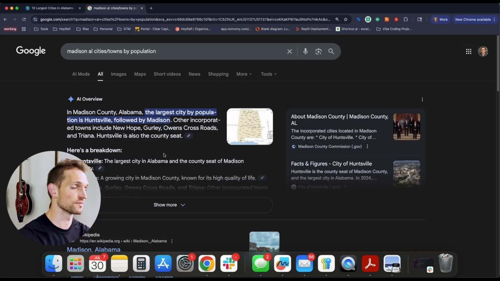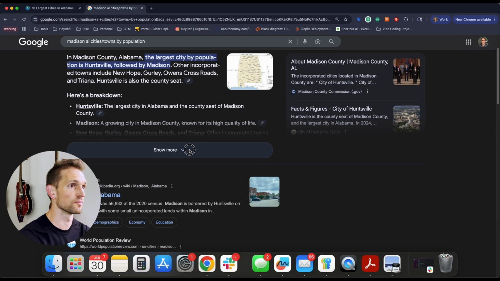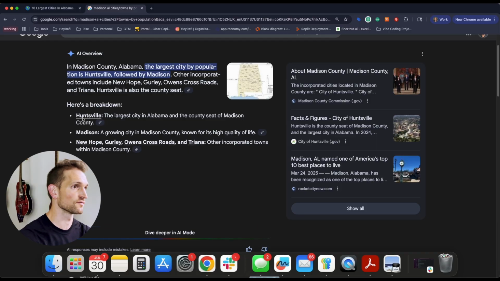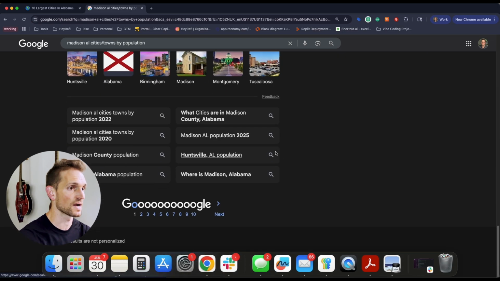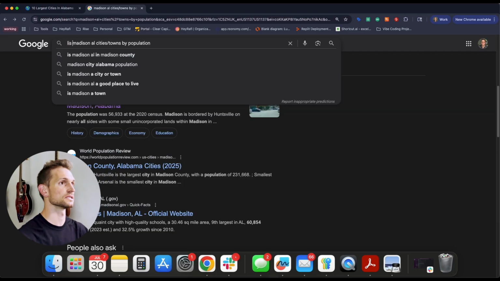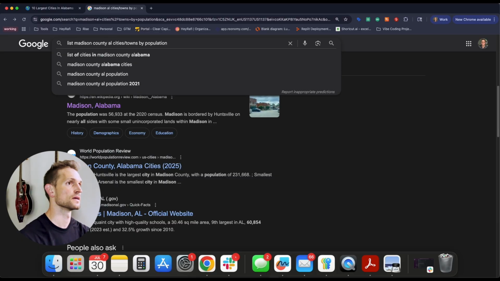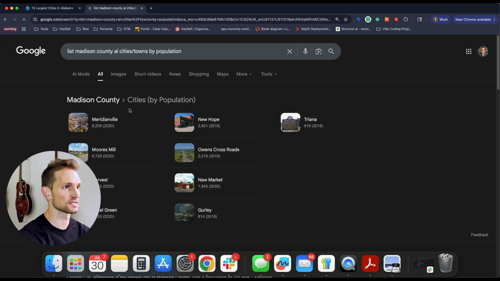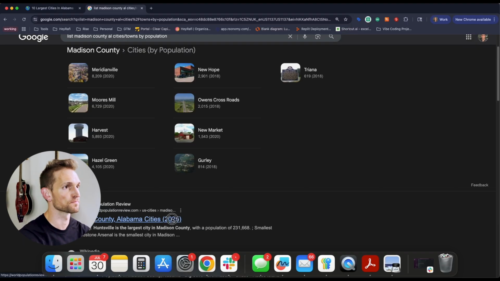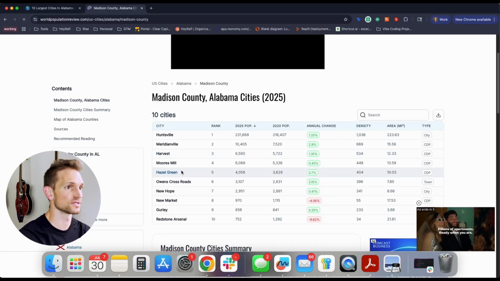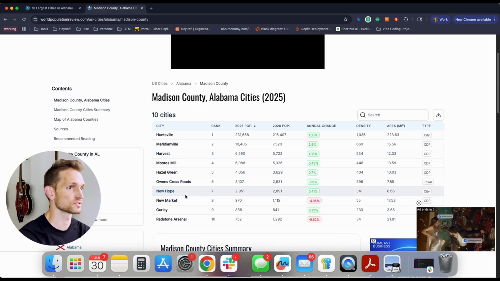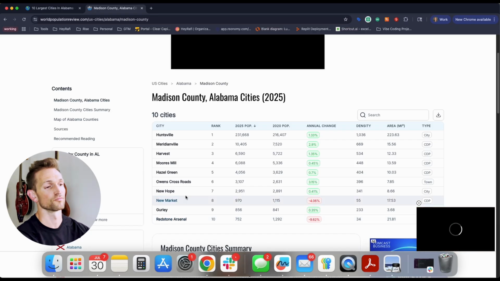So we've got Madison County pulled up here. And I should have the ability to pull up all of the towns and the cities. Looks like there's a handful. There's Huntsville, Madison, New Hope, Gurley, Owens Crossroads. What I'd like to see is a list of these cities by population. I'm going to try list Madison County, Alabama, cities, towns by population. There we go. So pull up something like this. Perfect. So we've got Huntsville, Meridianville, Harvest, Moores Mill, Hazel Green, Owens Crossroads, New Hope, New Market, Gurley, and Redstone Arsenal.